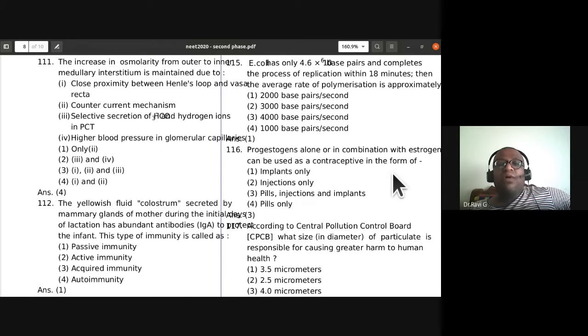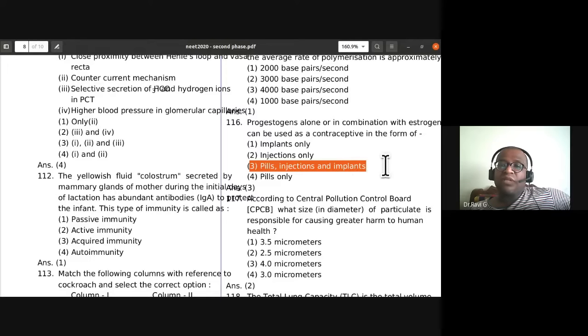Progesterone alone or in combination with estrogen can be used as a contraceptive in the form of implants only, injections only, pills, injections, and implants. So progesterone alone or in combination with estrogen can be used as a contraceptive in the form of pills, injections, and implants. It can happen in all the three. So the third one is the correct option.